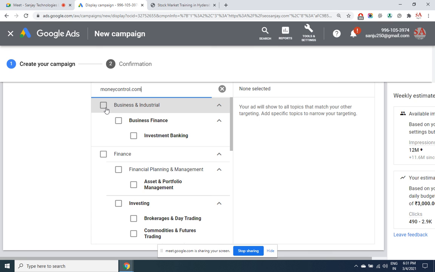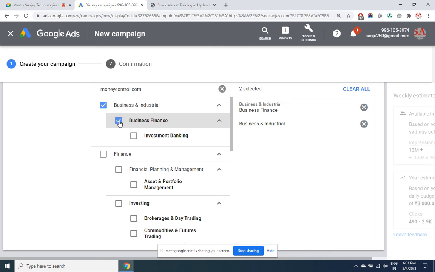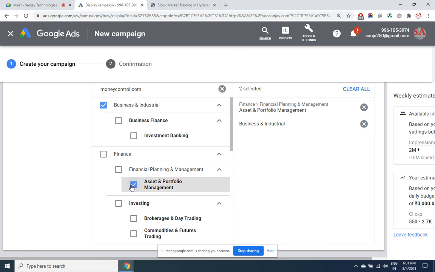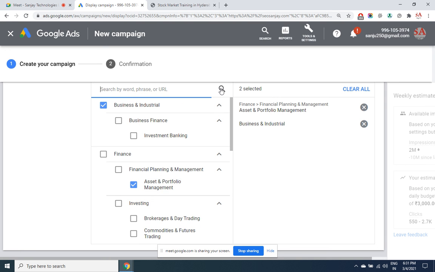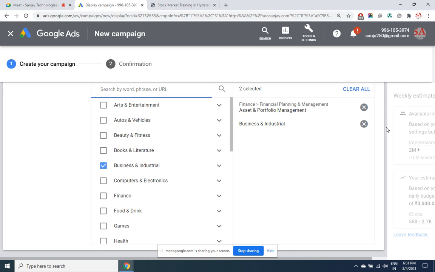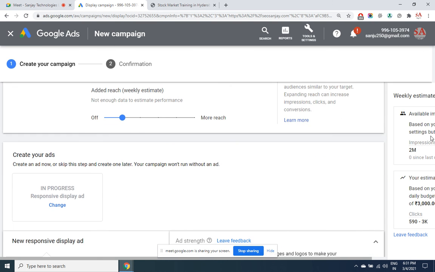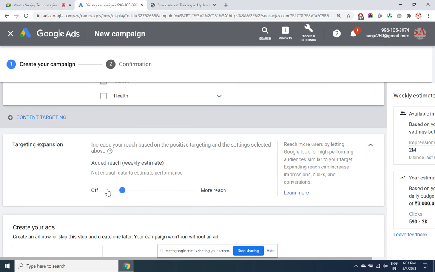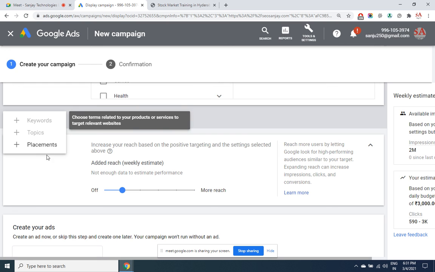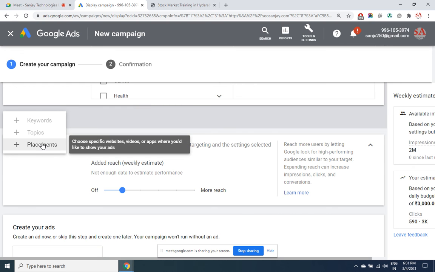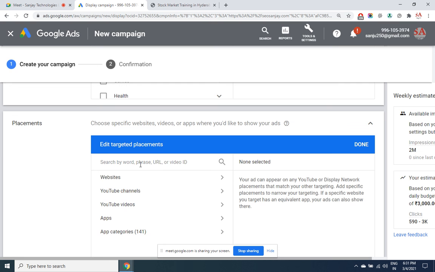So I want to display ads in all the websites which are based on business. These are subcategories, these are main categories. Business and asset and portfolio management. And then I wish to display ads in specific websites also. So for that I go with the next option. Let me go down. Placements. Here I can type it.